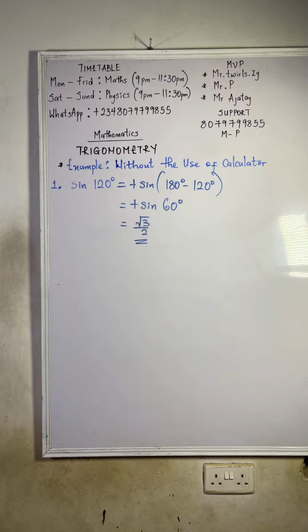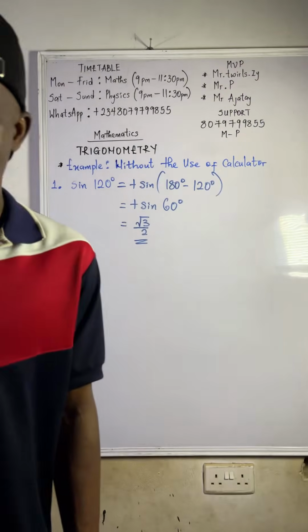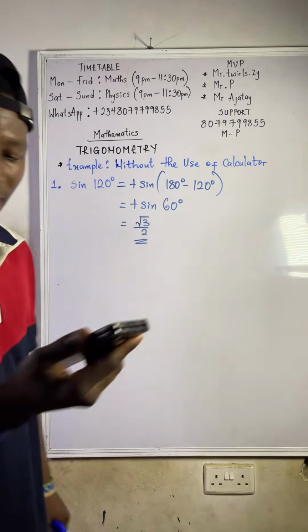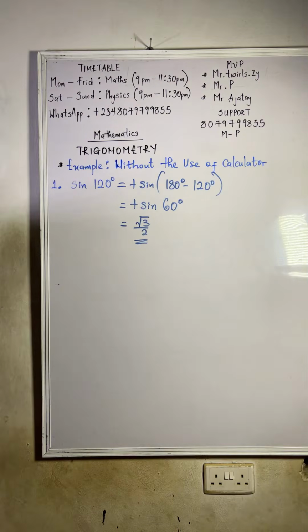So you see it's the same answer, right? So that is just how you get the answer. But JAMB will not put it in decimal. That's one thing. JAMB will not put the answer in decimal. They will rather put it in the form of root 3 over 2. Do we all get it now?